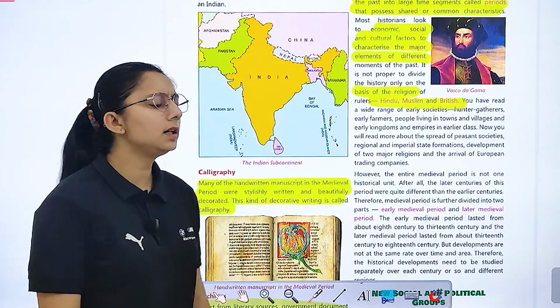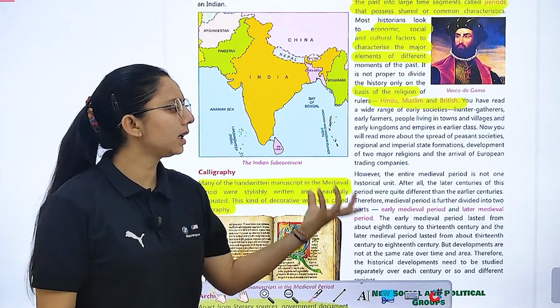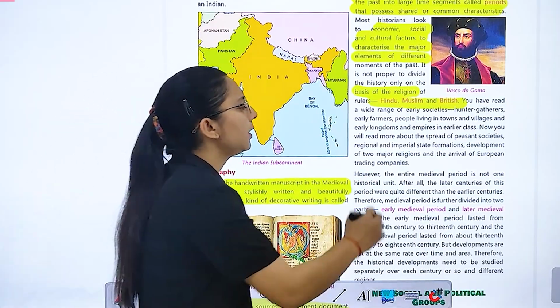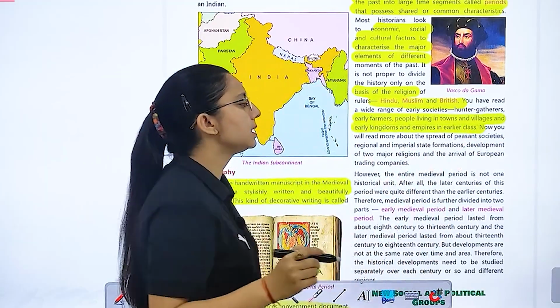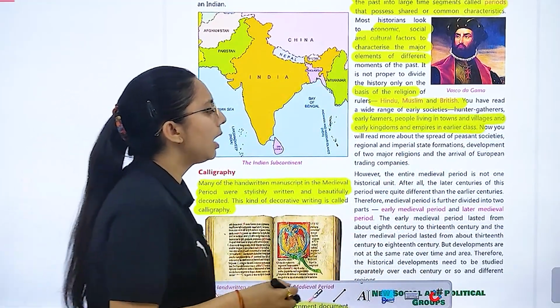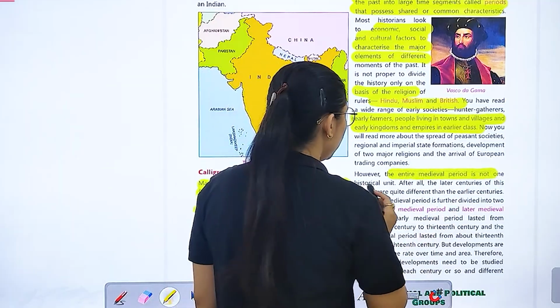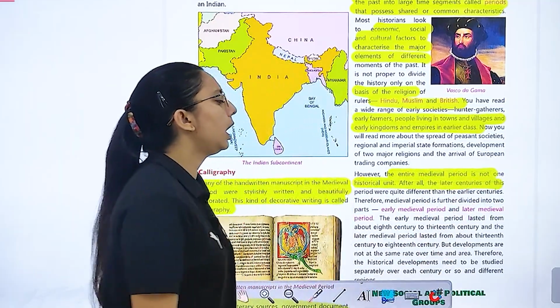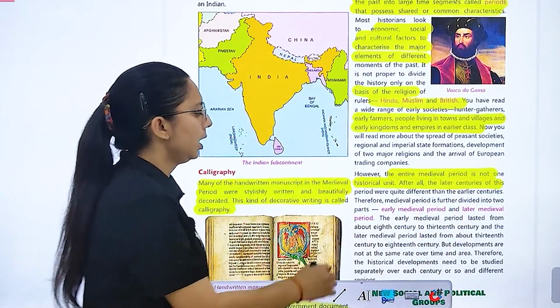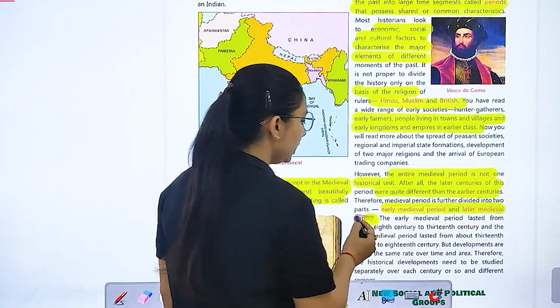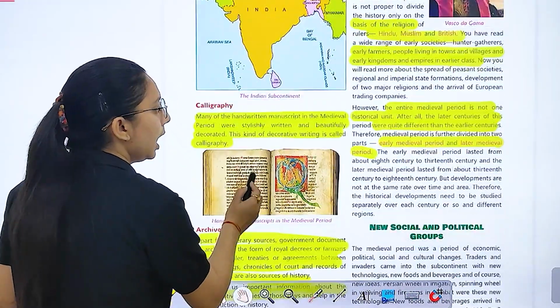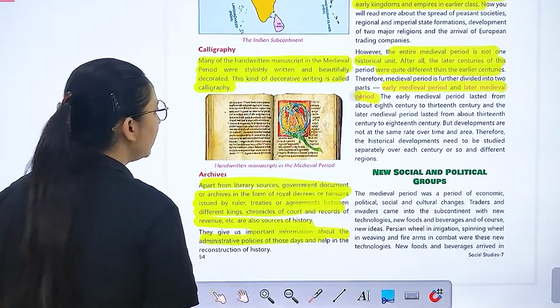You have read about a wide range of early societies. So hunter gatherers जो थे वो आपके early farmers थे. People living in towns and villages, and early kingdoms and empires, they are in the earlier class. Now we can say that the entire medieval period is not one historical unit. After all, the later centuries were quite different from the earlier centuries. We have early medieval and later medieval period. हमने इसको दो पार्ट्स में डिवाइड करा है, अर्ली मेडिवल और लेटर मेडिवल.